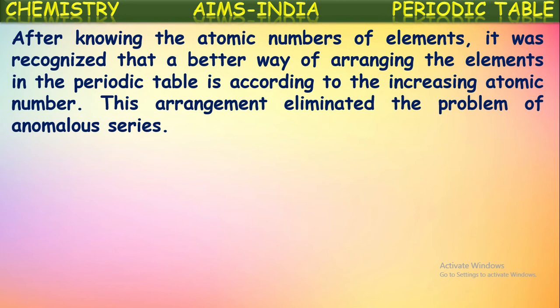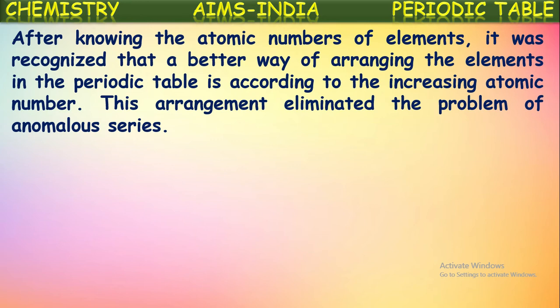But for the first time, Moseley concluded that atomic number is more appropriate, and it is the fundamental unit which can be chosen for classification of elements. Okay, so this arrangement eliminated the problems of anomalous series.